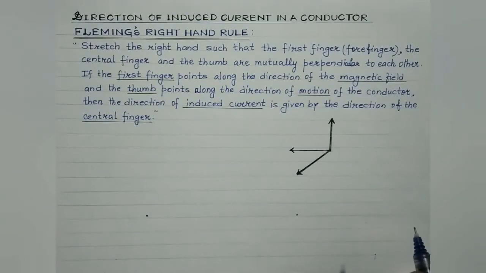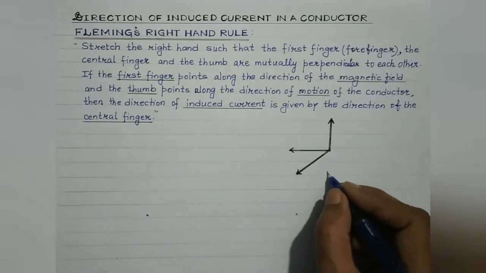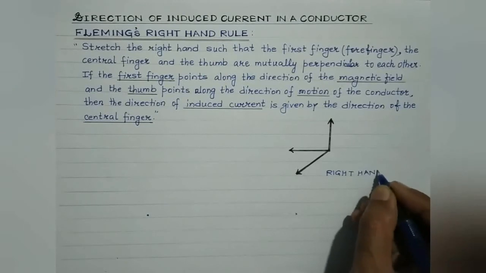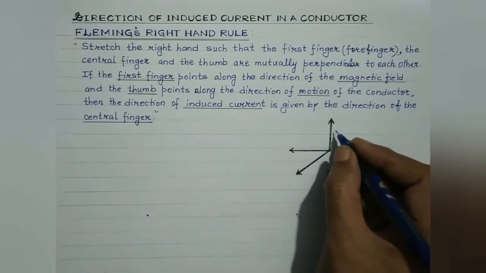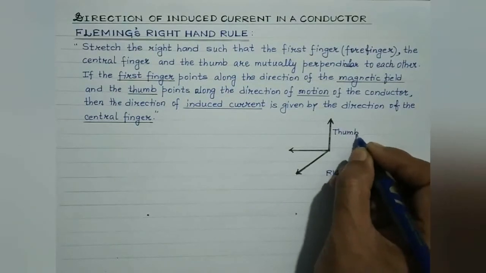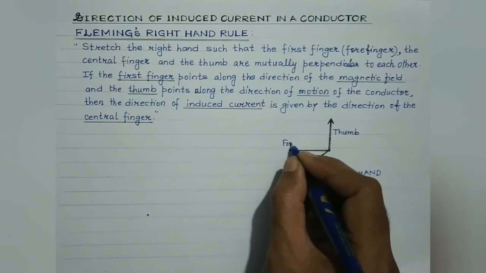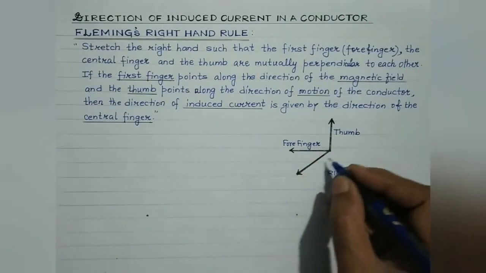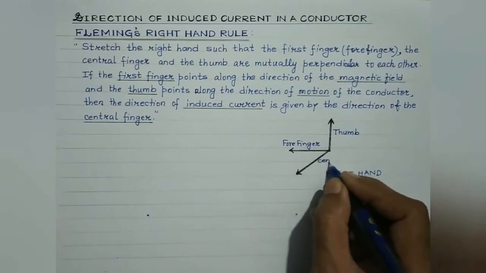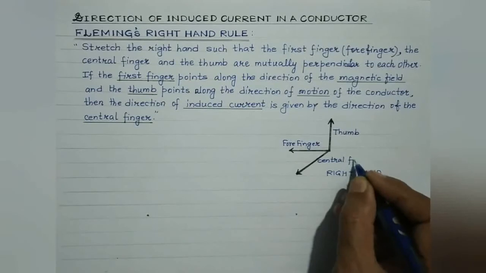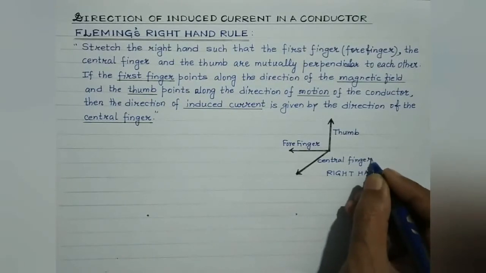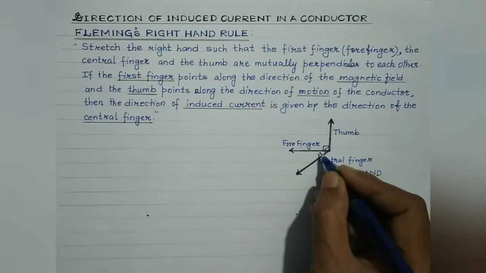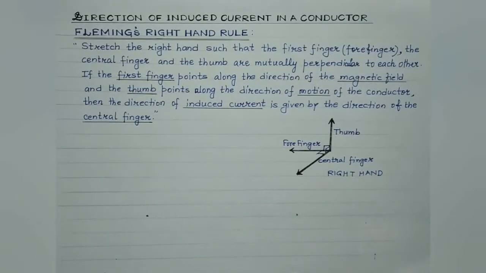Now let me represent this rule diagrammatically. Suppose this is the right hand and these are the three fingers. This is the thumb, this is the forefinger or the first finger, and suppose this is the central finger. So all these three fingers are to be stretched such that they are mutually perpendicular to each other.